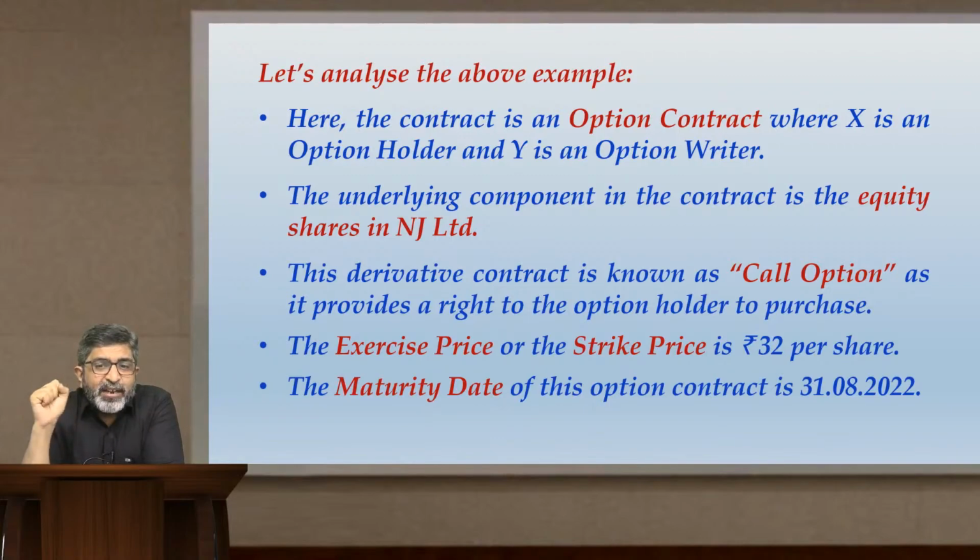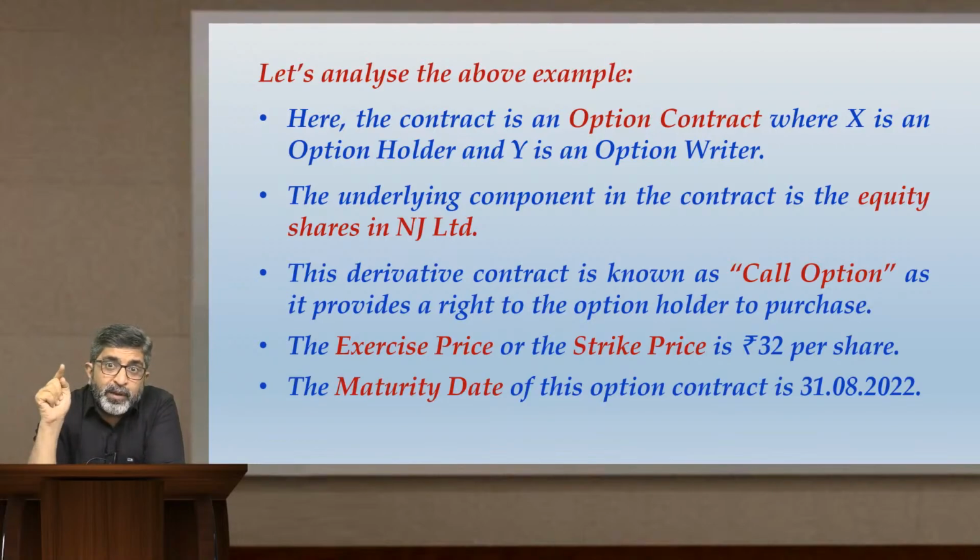Now, who has the right to buy? The option holder, that is X, has a right to buy. So if it goes in favor of X, X will exercise his right. If it doesn't go in his favor, if it is going against his interest, X will not exercise this option. Let it go, let it lapse. So it is in the hands of X whether to exercise the option or not.